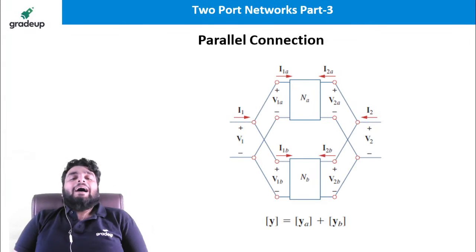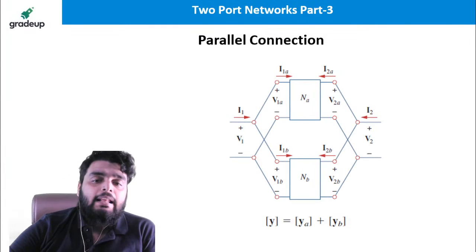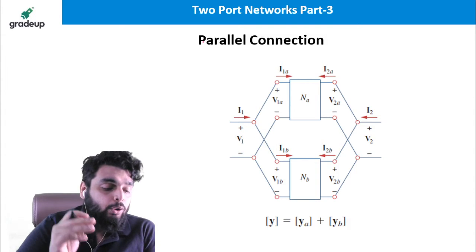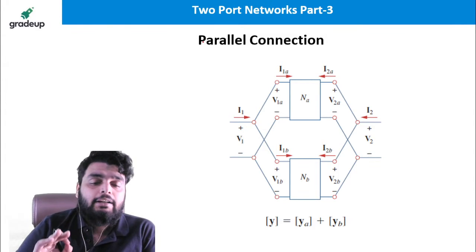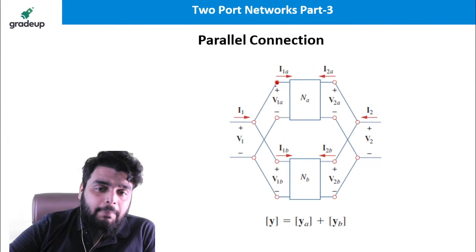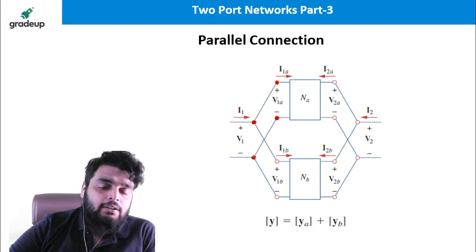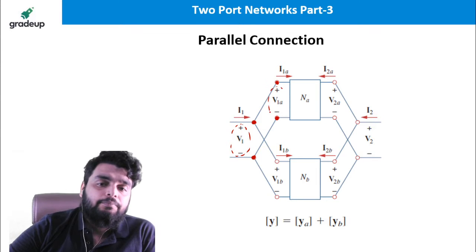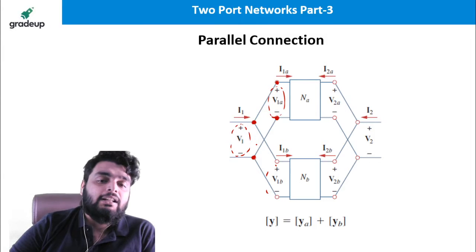What is the meaning of parallel connection? So listen very carefully. Parallel connection means the voltage must remain constant at both the ports of a terminal. So you can see this particular terminal is connected to this, and this terminal is connected to this. So whatever the voltage V1 is, it's going to be the same here and the same here, because they are connected to the same terminal.